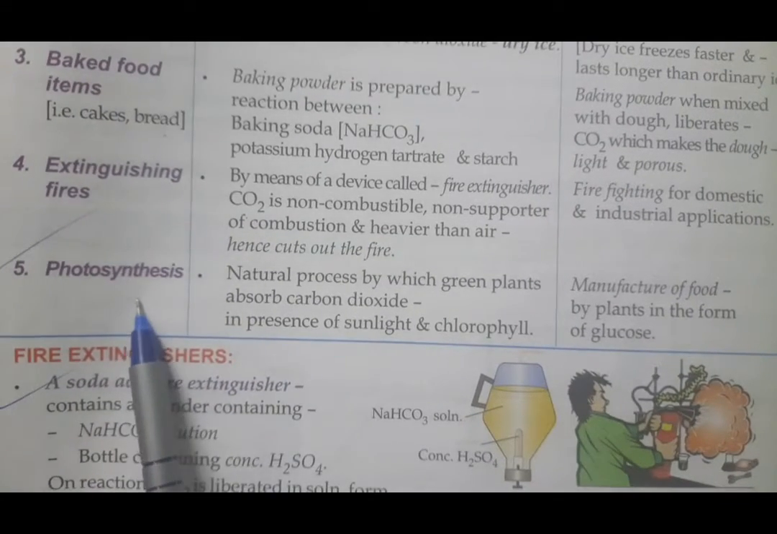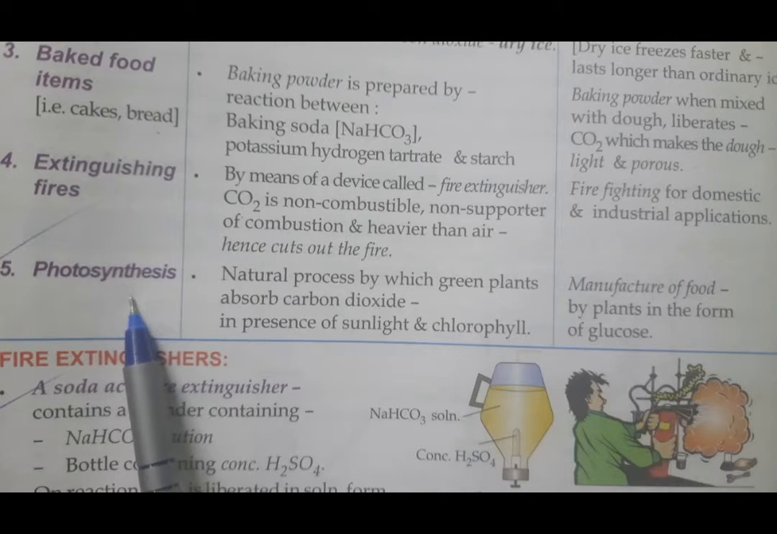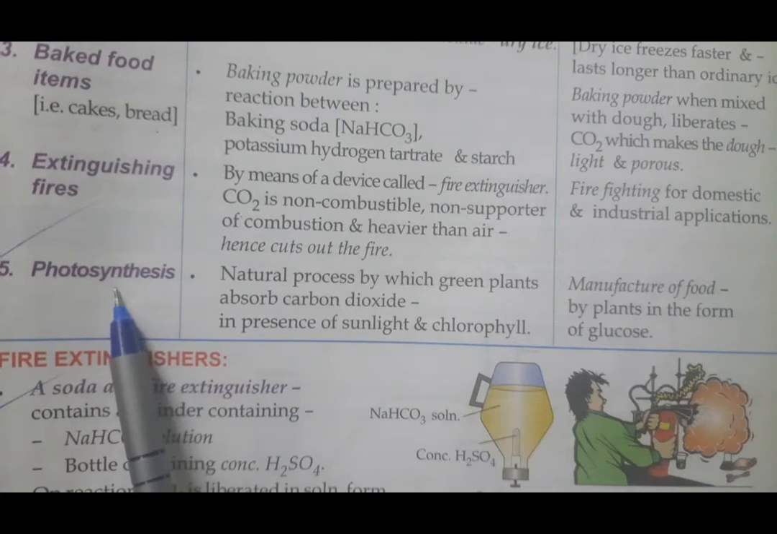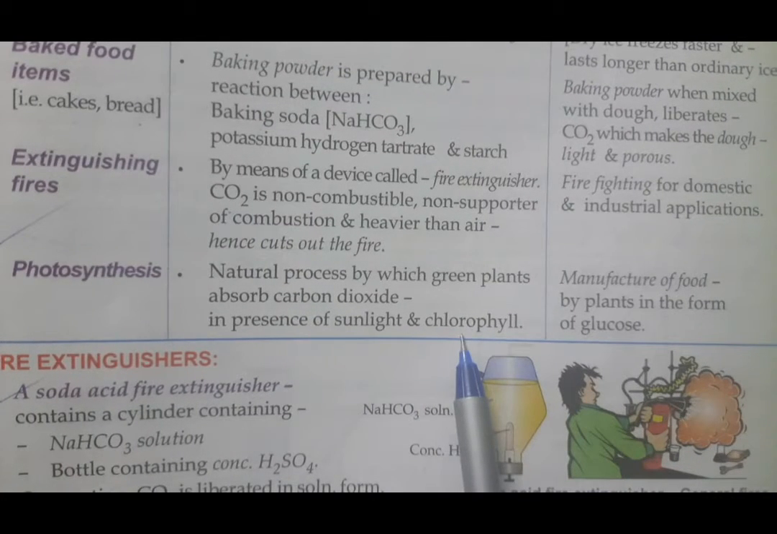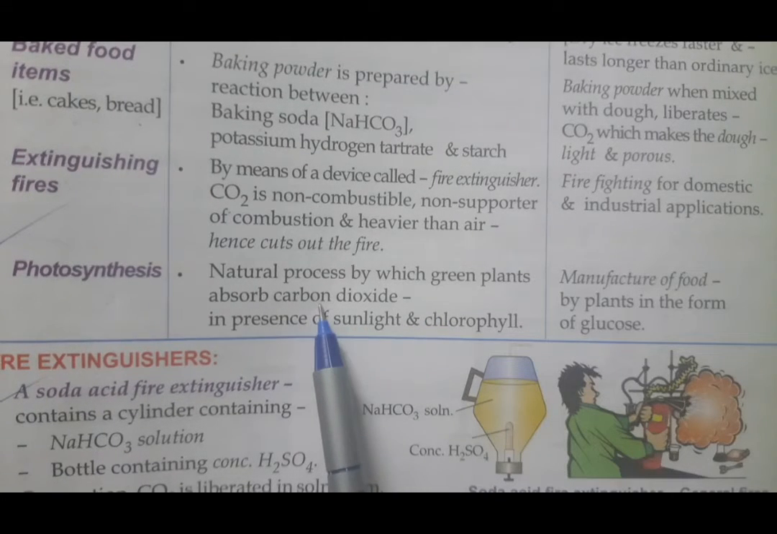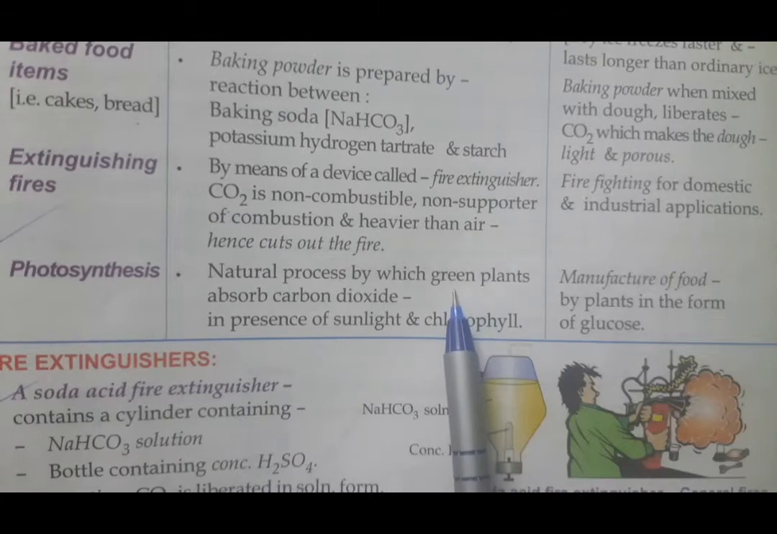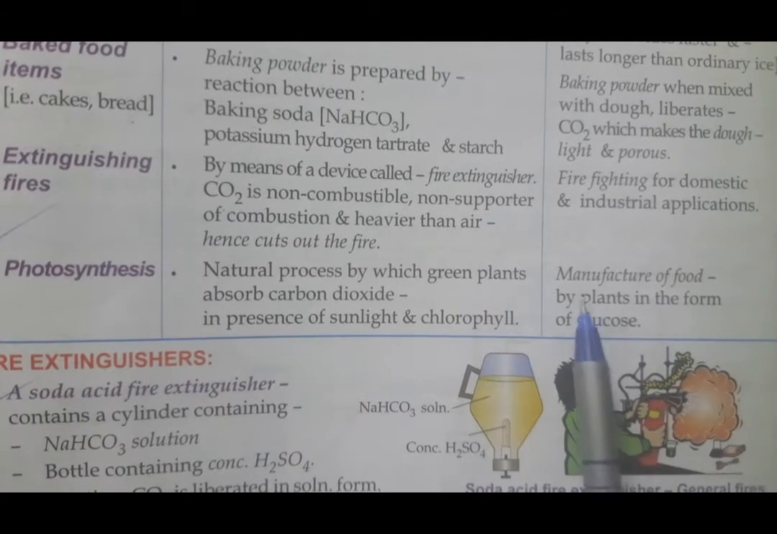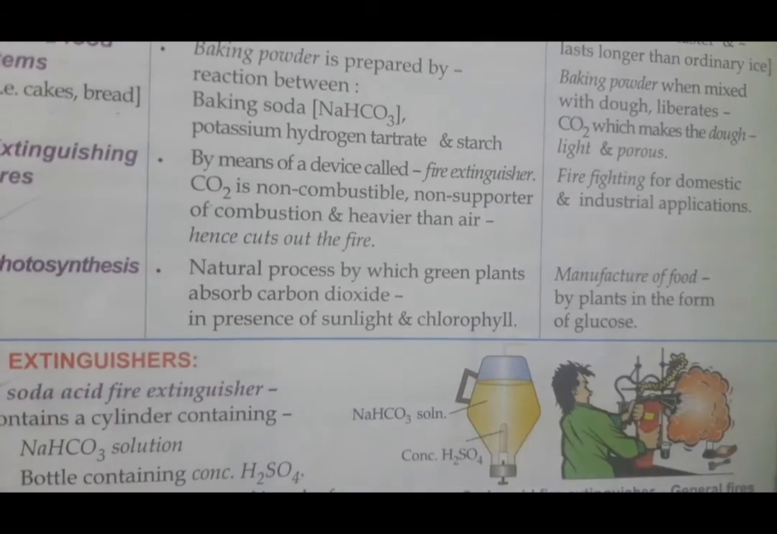Next, photosynthesis. You know that we exhale carbon dioxide during respiration, whereas plants take that in. So plants require carbon dioxide, and they take it in the presence of sunlight and chlorophyll. We have learned this in biology. So in photosynthesis also carbon dioxide use can be seen, because plants take in carbon dioxide in the presence of sunlight and the green pigment present in them called chlorophyll, so that they can manufacture their food in the form of glucose.